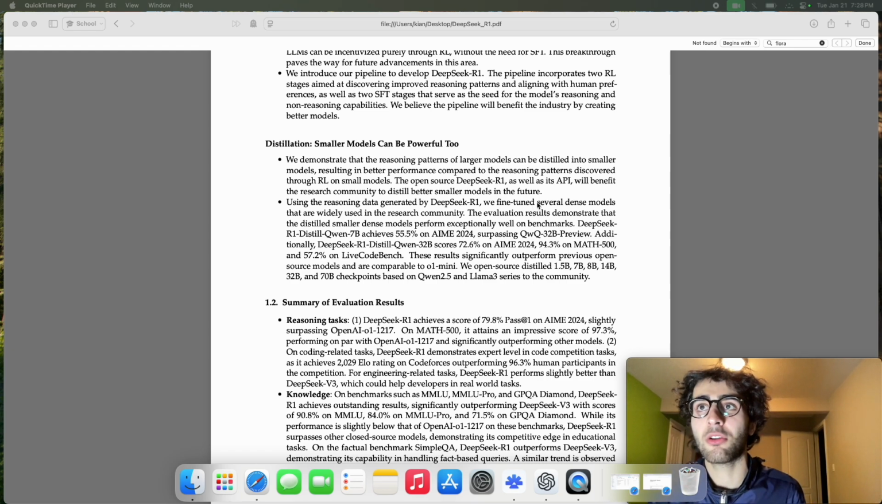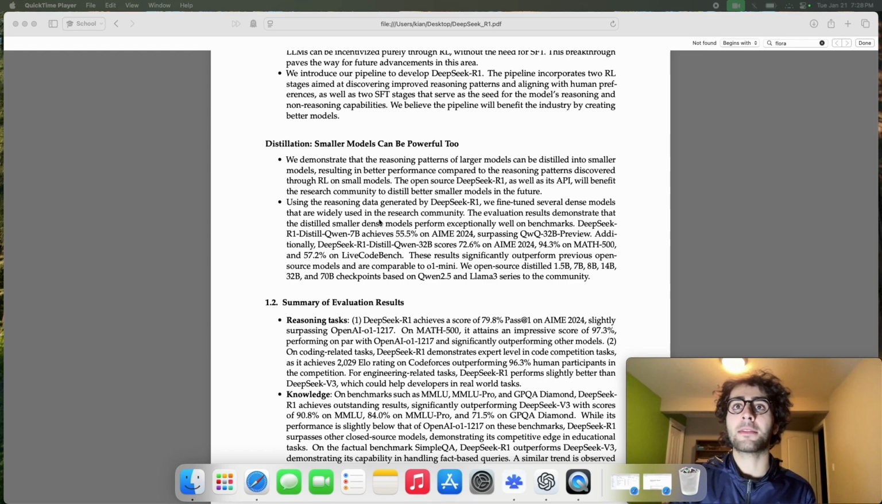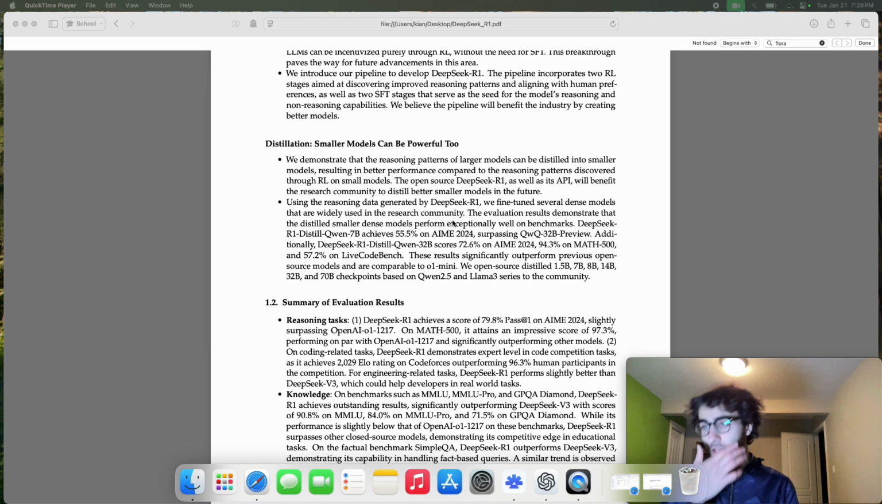So you can see here, we fine-tuned several dense models, and the results are quite exceptional. We'll discuss this. It in fact beats GPT-4o and 3.5 Sonnet in math tasks. This is also interesting, and it slightly mirrors something from 2021, which was the decision transformer.